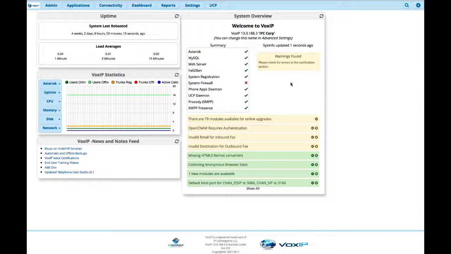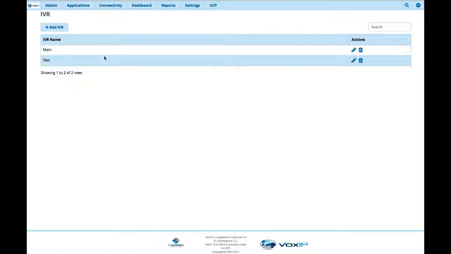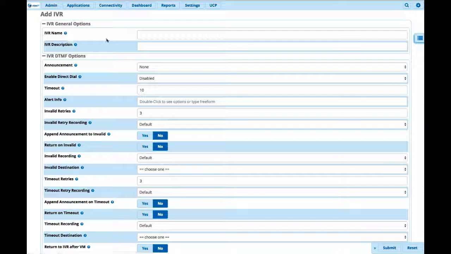IVRs are enabled by default on the system, so there's no other license or anything you have to pay for. It comes with the system. As you can see here, we're going to go to Applications, IVR. And we have some IVRs here. Let's go ahead and add another one. Let's call it Sales Department. And once again, we can call this anything we want. We can also provide any kind of description, for example, this is the sales department who makes a lot of money for our company, whatever description you want to put in there.